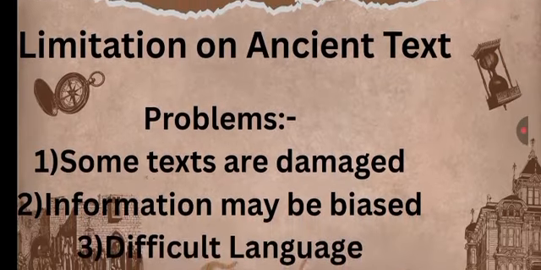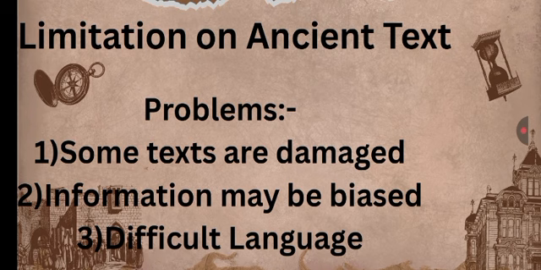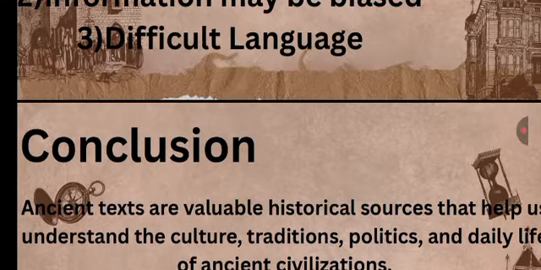Limitations of ancient texts. As we know different ancient texts, they also have some limitations. Some texts are damaged. Some texts that we got were damaged. Information may be biased. The information that we got may be biased. Difficult language. Ancient texts may have difficult language. These were some problems. Conclusion.